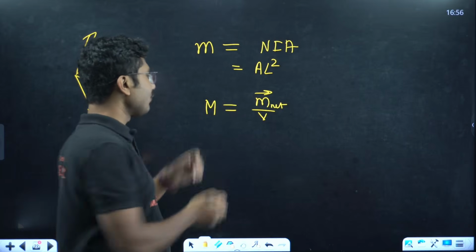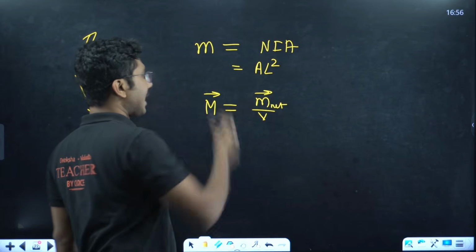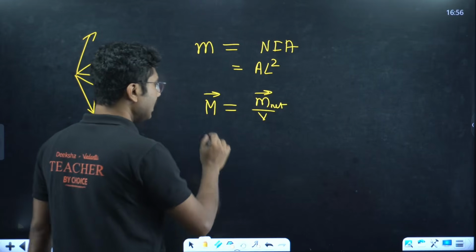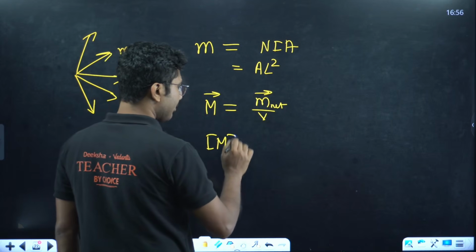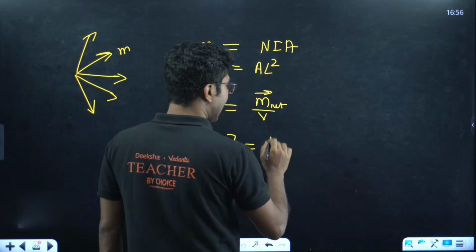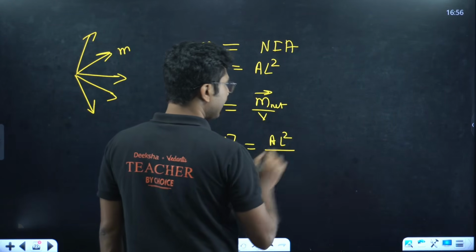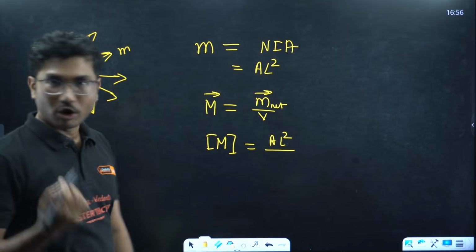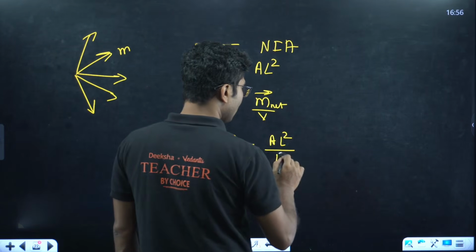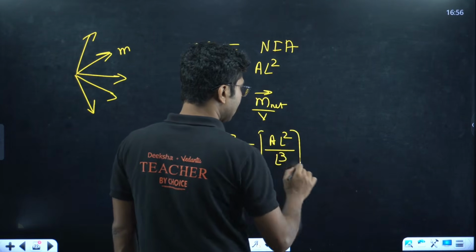Now you are trying to find the magnetization. So what is the dimension of magnetization? It is AL square divided by V, and V is volume, which means L cube.